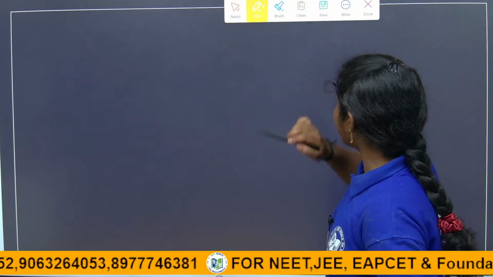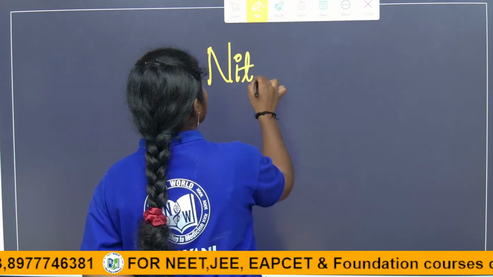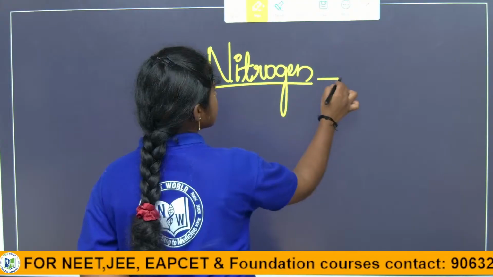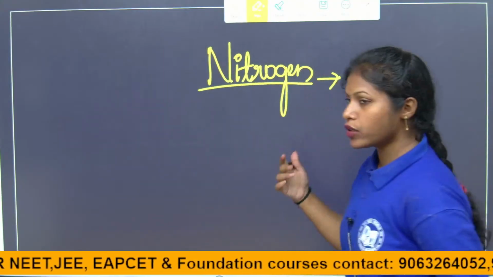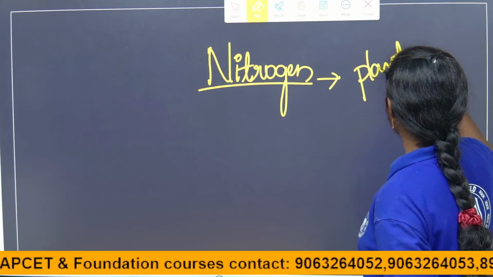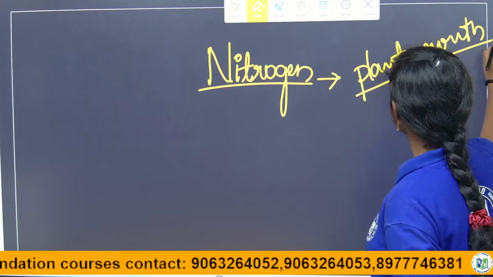So why do plants require nitrogen? Nitrogen is the primary required nutrient. It helps plants grow. For the healthy growth and development of plants, nitrogen is required.